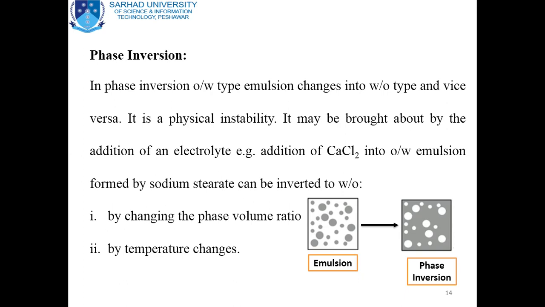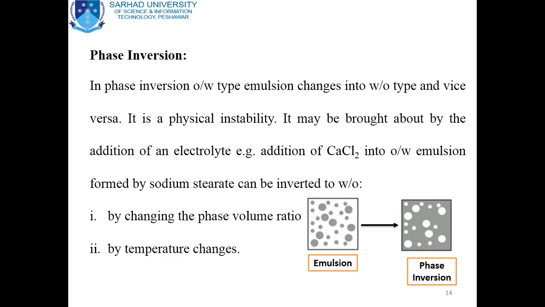Another symptom of instability is termed phase inversion. In phase inversion, one type of emulsion, either oil and water or water and oil, is converted to the other type of emulsion. Suppose oil and water, that will be converted into water and oil, or vice versa.